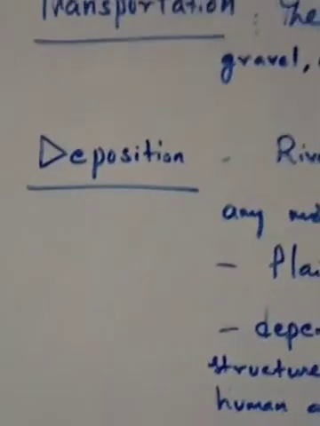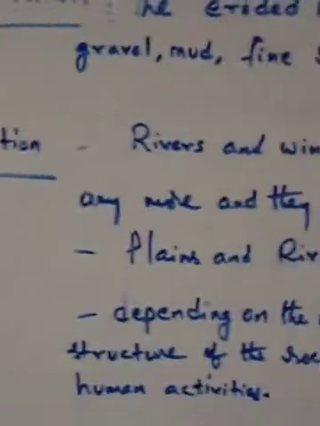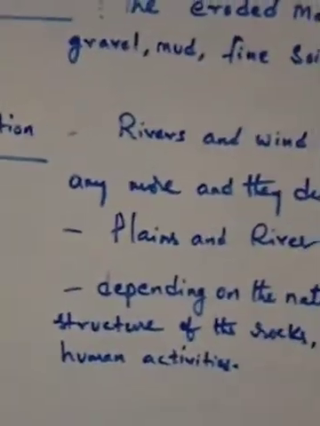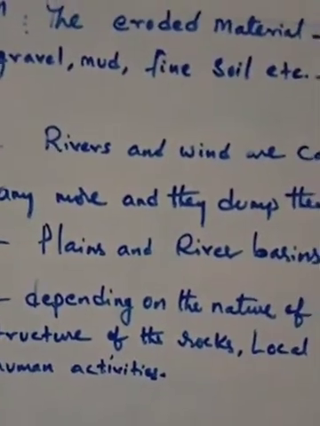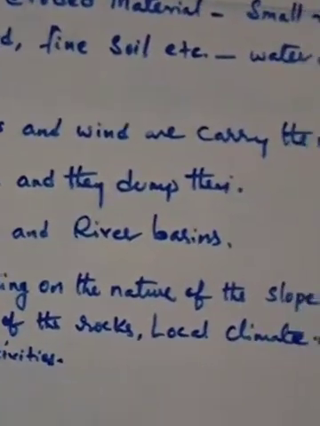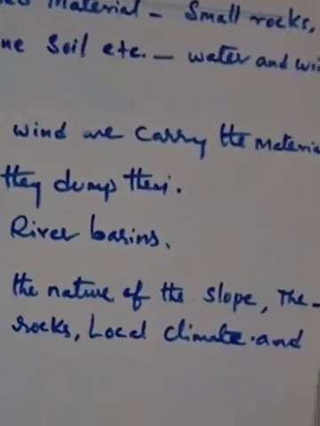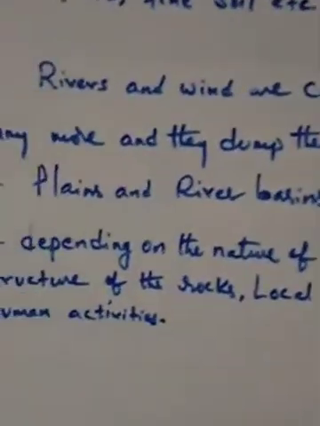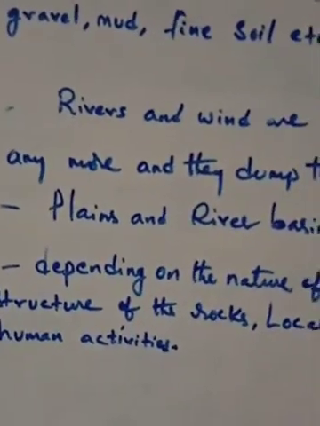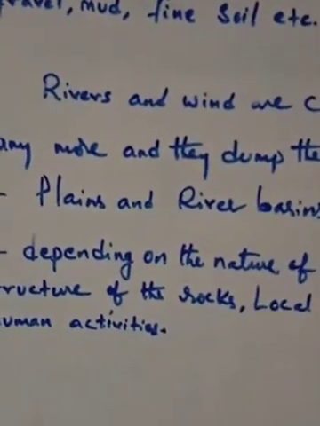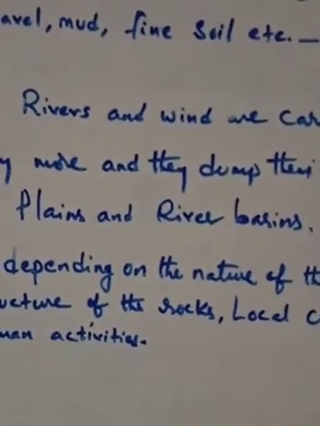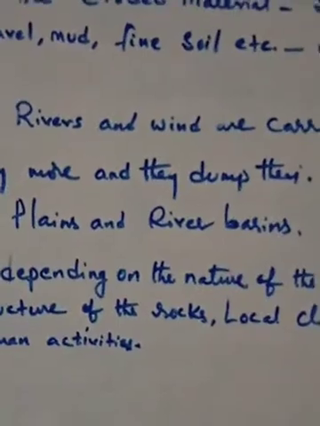Second thing, deposition. Deposition means some of the things carried by the rivers and wind are dumped in one place, that is, in the oceans or seas, near where rivers enter the sea, which we call the delta area.